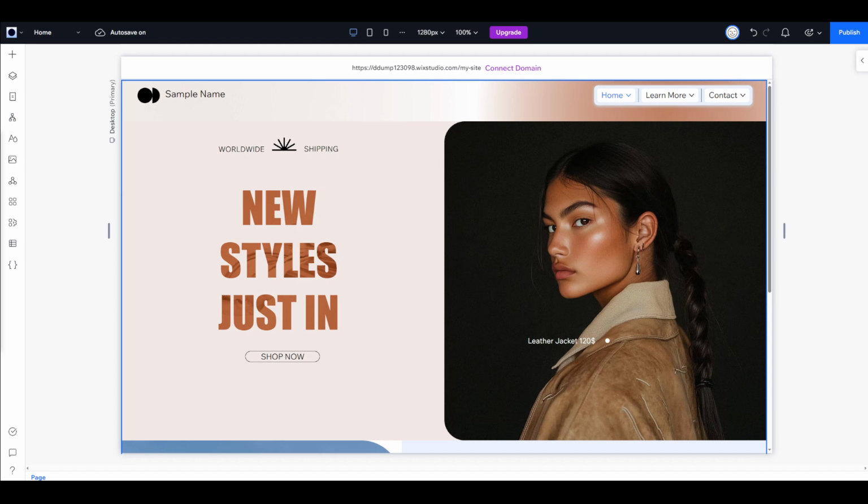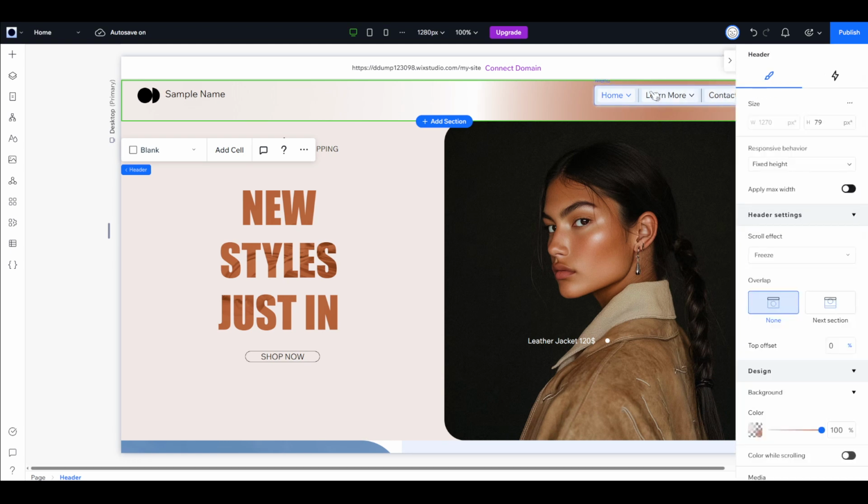Creating a transparent header is not only stylish, but it also allows your site's background design to shine through, giving everything a cohesive appearance. To begin, let's dive right into Wix Studio. Once you're in, you'll find it's actually quite straightforward to achieve this effect. For those of you who may not be familiar yet, Wix Studio is a versatile platform that allows you to create stunning websites with ease. We're going to be changing the opacity of a specific section, specifically the header, to create that seamless, transparent effect.